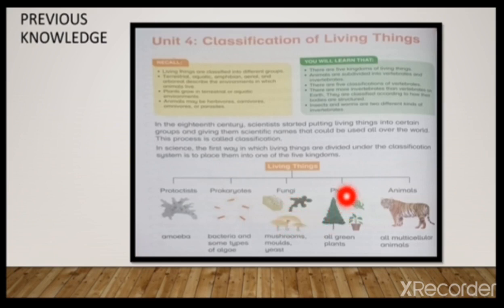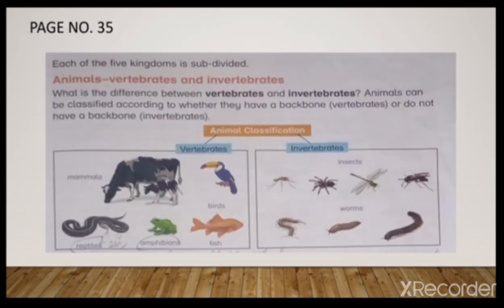In the examples of plants, all green plants. In the animals, all multicellular animals. Now class, today we are going to learn that each of the 5 kingdoms is subdivided.